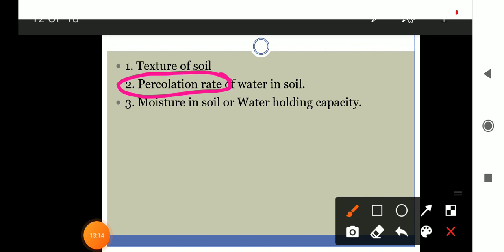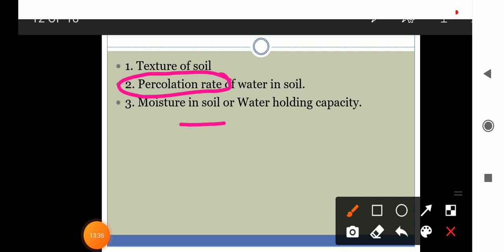And such soils are poorly aerated. It means they have less air inside, and hence are not the best soil for plant growth. Okay. The ability of the soil to retain water is also called its water absorption ability, right?